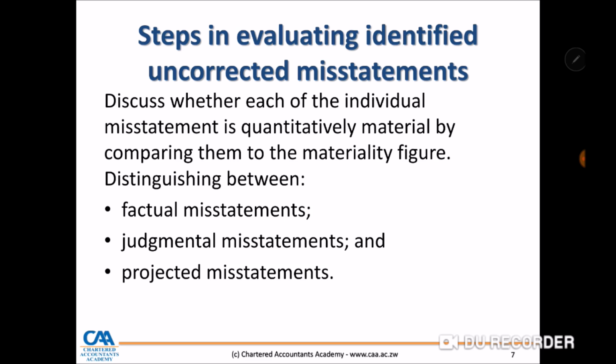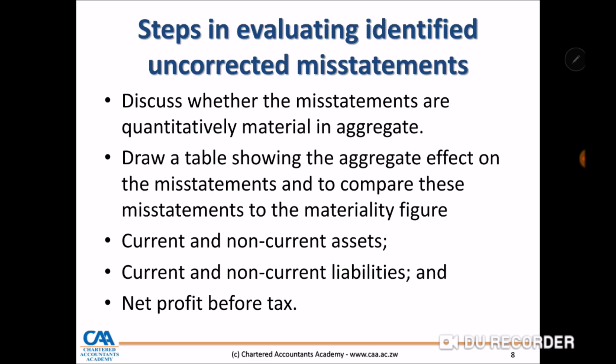And it has to be distinguished between factual, judgmental, and projected. Then the auditor now has to discuss whether the misstatements are quantitatively material in aggregate, right? After adding all the misstatements against the materiality figure, are they quantitatively material? Are they quantitatively misstated, right?